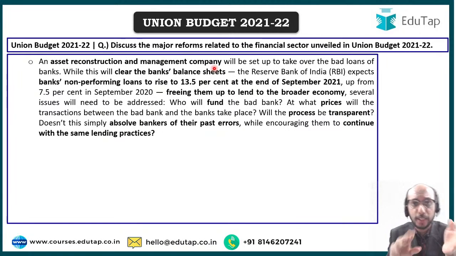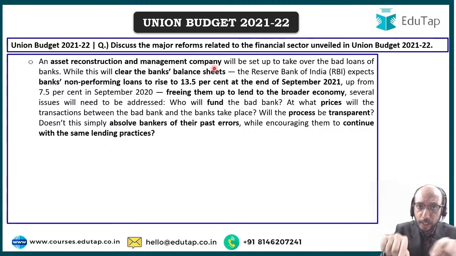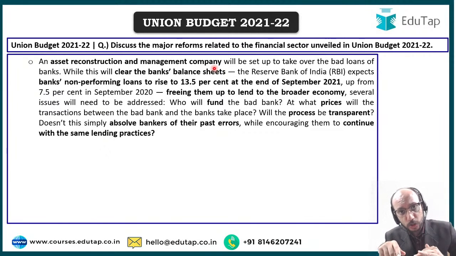Like I said to you, let us say that you are a bank and you have given away 10,000 crore rupees that is never going to come back, right? So what is the value of that asset on paper? 10,000 crore. So should you sell that asset to me at 3,000 crore? Should you sell that asset to me at 2,000 crore? Should you sell that asset to me at 7,000 crore?